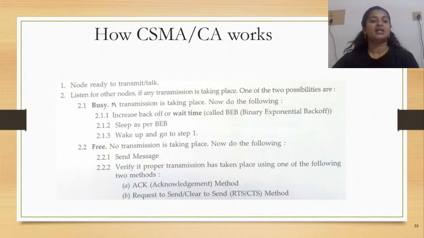So these are the two cases that arise when you are trying to talk or transmit data. You would listen for the network, listen for the other nodes, and check whether a transmission is going on or whether it is free, so that you can start a conversation, right? Now, if it is busy, what happens? That means somebody is already talking, or a transmission is already happening. If you attempt to talk, definitely a collision would happen, right?